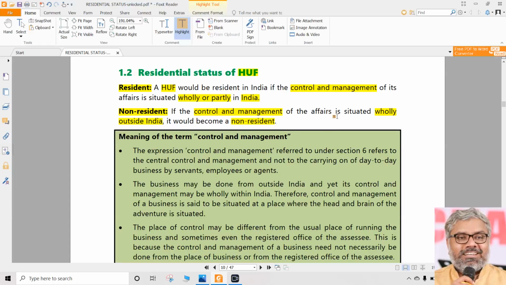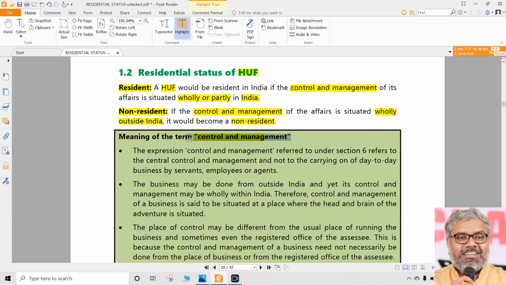Once a HUF is non-resident, there is nothing further to check. And once a HUF is resident, we cannot stop there because we need to check whether it is ROR or RNOR. That will come later. But basically the determination of residential status of HUF depends upon what? Depends upon this word, ultimately control and management.